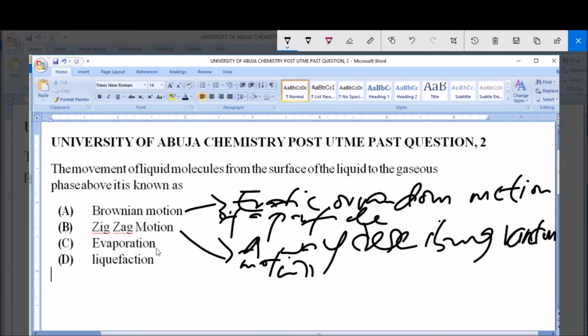Now we have evaporation. You notice that when you keep a fluid such as water or petrol, after a period of time, you notice that the content begins to reduce due to evaporation at the surface. And this evaporation actually refers to a kind of vaporization. Evaporation is a type or a kind of vaporization.